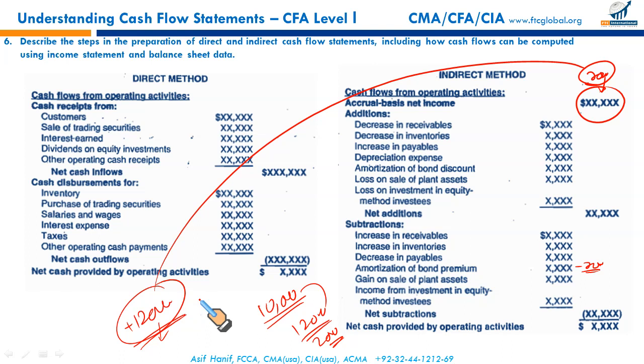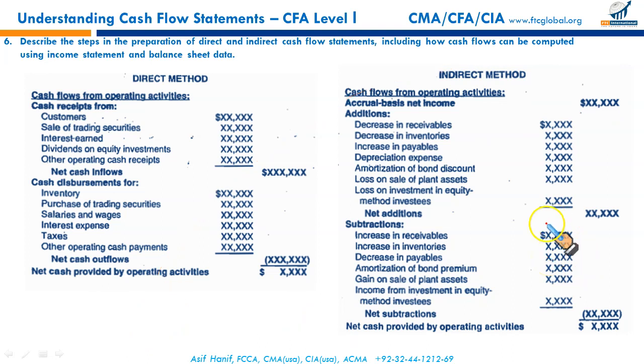That's the reason. We don't want to double count the gain, because $12,000 includes the $2,000 gain, and the $2,000 gain is already in the income. So we can't count the gain twice. Harsh, I hope it made sense now. So $2,000 needs to be deducted here, and the full amount will be shown in your investing activities. Now, it is very unlikely you might be tested on this, but still let's do it.